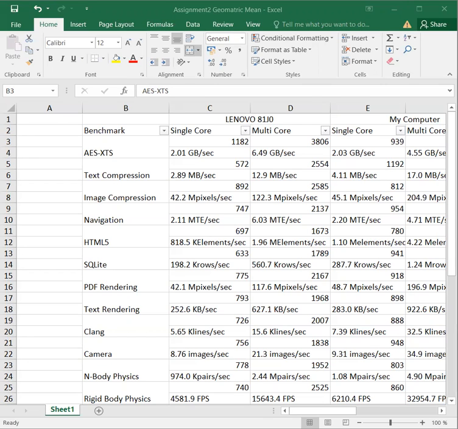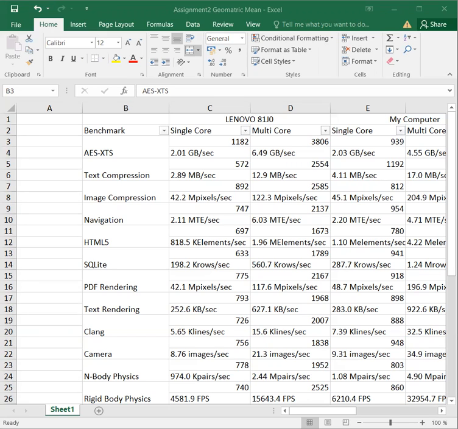The second workload I will discuss is text compression, which is from the integer workloads. The text compression workload uses LZMA to compress and decompress an HTML ebook. LZMA is a lossless compression algorithm. The algorithm uses a dictionary compression scheme. The dictionary size is variable and can be as large as 4 GB. LZMA features a high compression ratio.